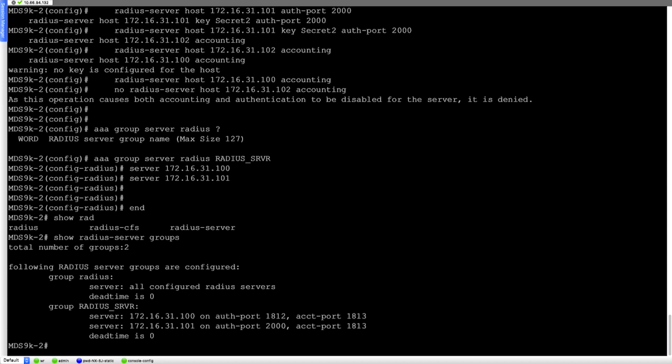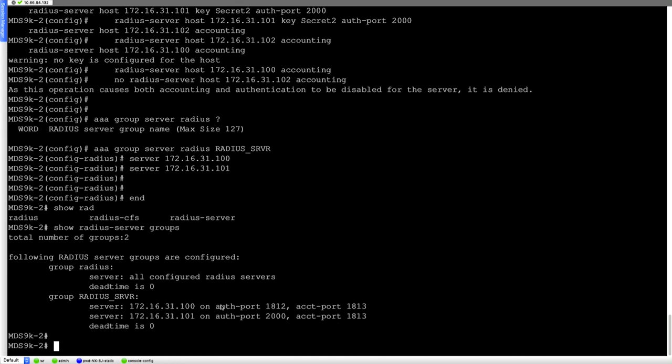show radius server groups, and I can see the groups that I have created. If you notice here, the authentication port is changed to 2000. The accounting port is still 1813, which we set to default, but we can change it as well. On this 101, the auth port is changed to 2000 from the default of 1812. And currently the server 172.168.31.100 is using the default authentication and accounting port numbers.